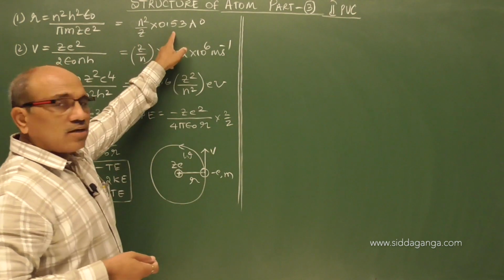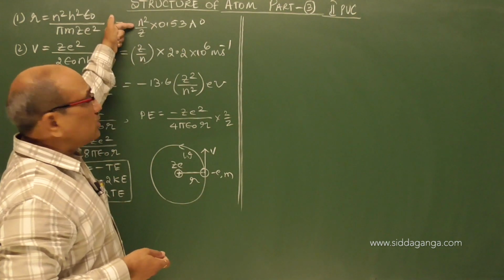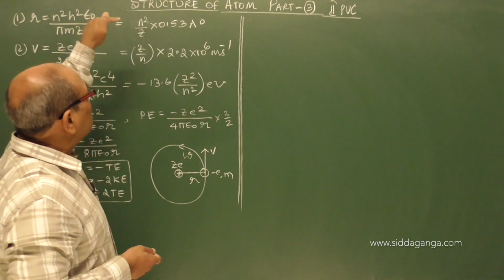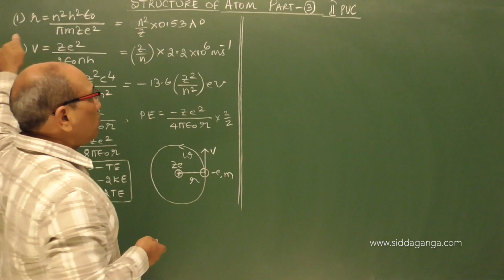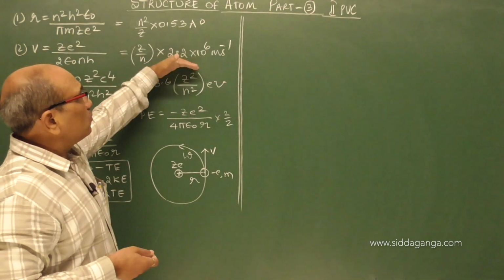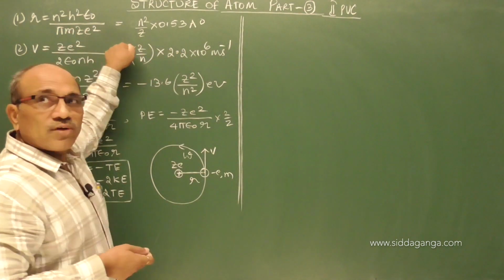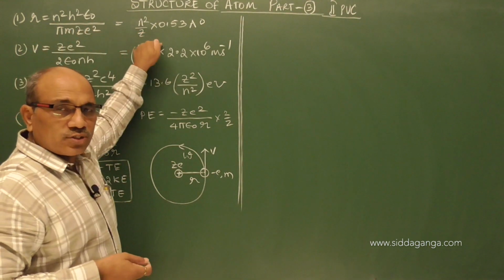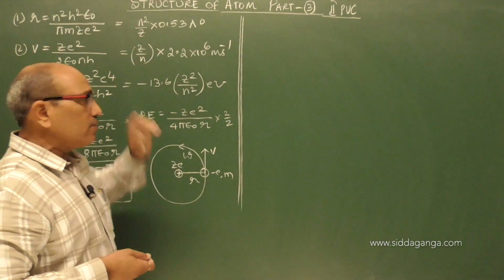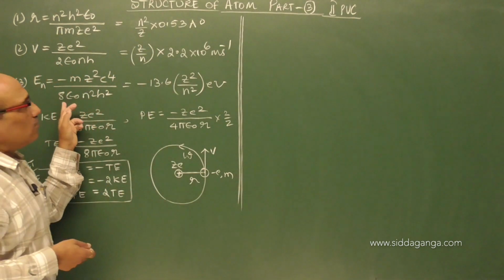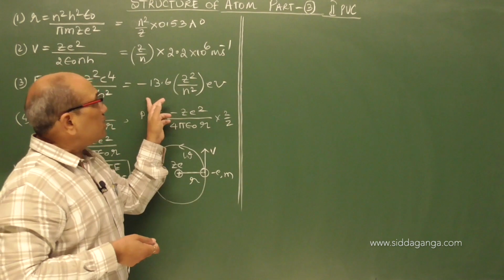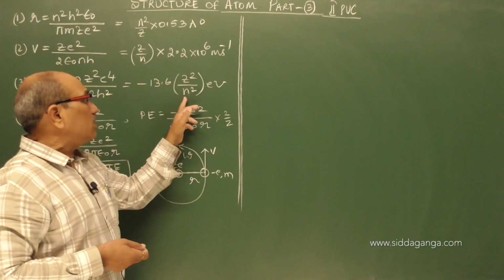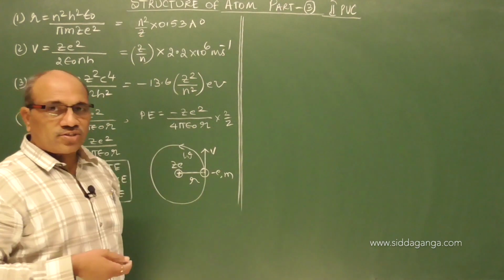For the first orbit, the radius is 0.53 angstrom, and the dependency of radius is directly on n square and inversely on z. When it comes to velocity, for the first orbit of the hydrogen atom, z is 1 and n is 1, and velocity is directly proportional to z and inversely proportional to n. When it comes to the total energy of the electron in any orbit, it is directly proportional to z square and inversely proportional to n square, with minus 13.6.